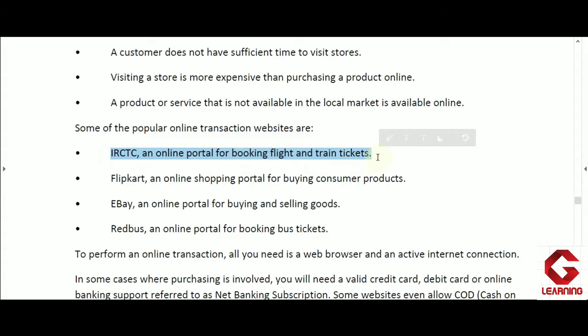On the IRCTC website we are booking tickets for trains of Indian Railways, and here we always go for online payment, using our debit card, credit card, net banking, or e-wallet details to pay for the ticket that we are booking. So IRCTC is one website, and this website is offering only online transaction. Here we have to pay for the ticket online only.